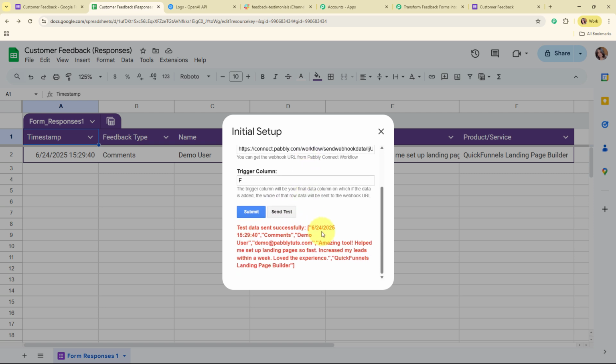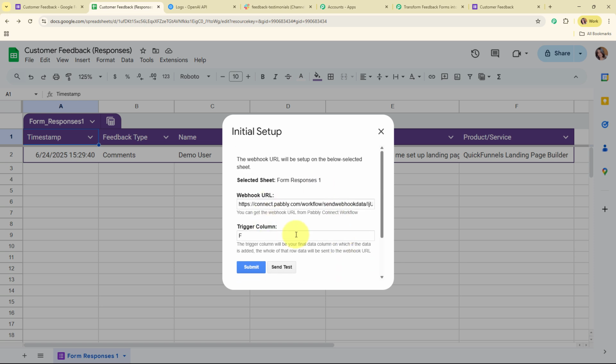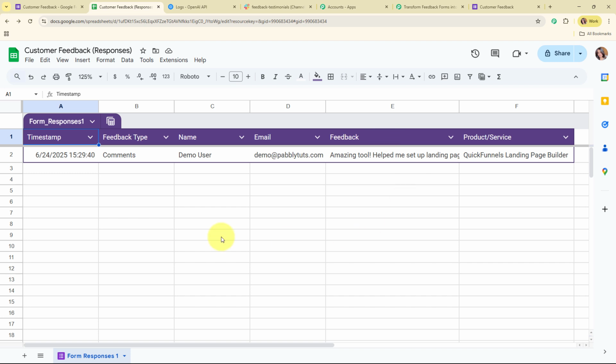And it says test data sent successfully. That means we have successfully sent the first row data of our Google Sheets to our webhook URL. That means to our Pabbly's workflow. So now let's go and check it. But here before moving back to Pabbly's workflow, you need to perform another very important step to completely connect your Google Sheets with Pabbly Connect.